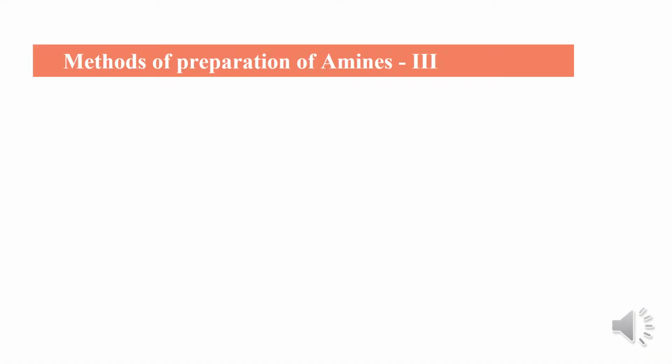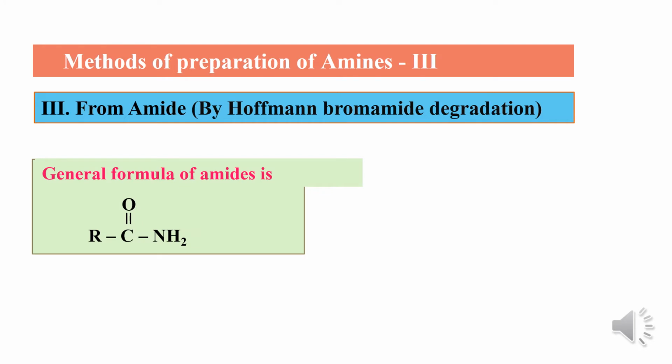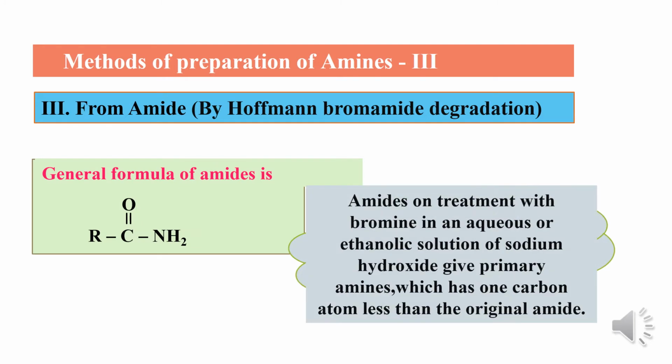Let us discuss some other methods of preparation of amines, part 3, from amide by Hoffmann bromamide degradation. The general formula for amide is RC double bond O NH2. Amides on treatment with bromine in an aqueous or ethanolic solution of sodium hydroxide give primary amines which have one carbon atom less than the original amide.